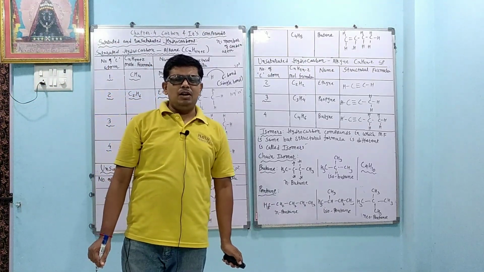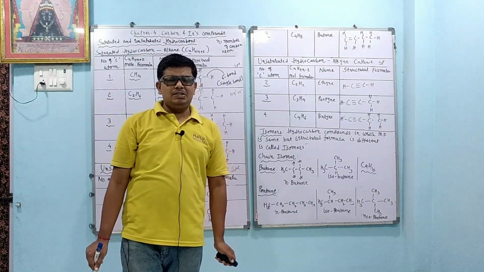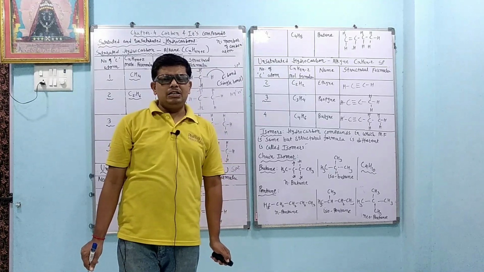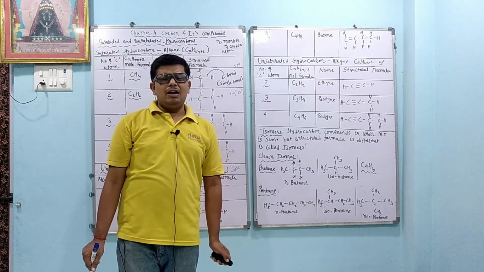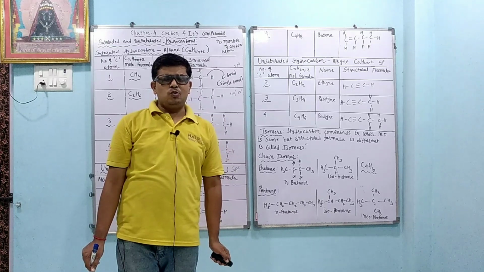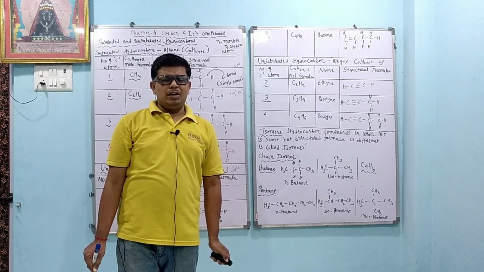So dear students, today we learned about the alkane. Its formula is CnH2n+2. Alkene, its formula is CnH2n, and alkyne, its formula is CnH2n-2, and we learned about isomers.